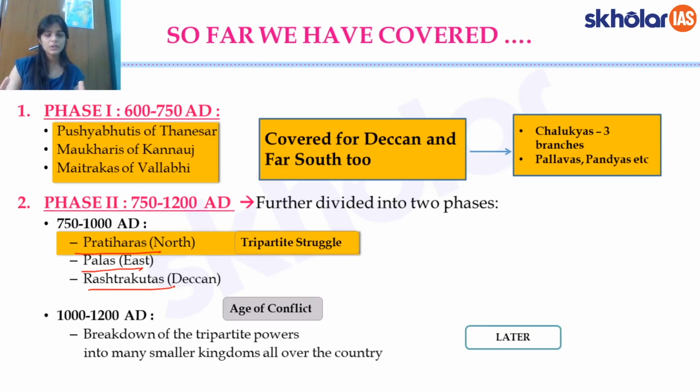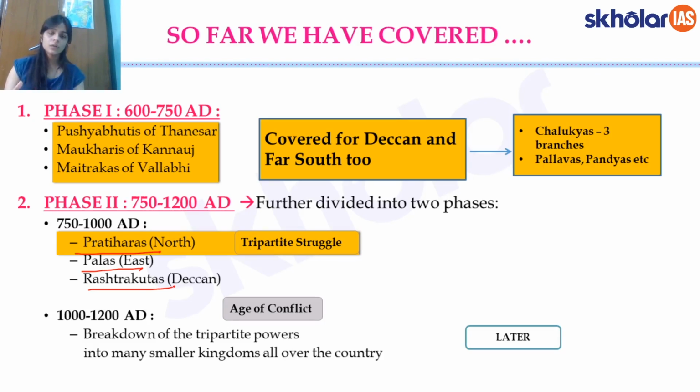And why was it important? The three dynasties were fighting for it. Out of these three dynasties, I said we'll study all of them in detail. Then we talked about the Pratiharas in detail. We looked at how they came into power, the region that they were ruling. We spoke about their most important kings. Particularly, I requested you to please remember Nagabhatta II. More specifically, remember Mihir Bhoj. Definitely remember Mihir Bhoj, and remember Mahendrapal and the kind of conquests.